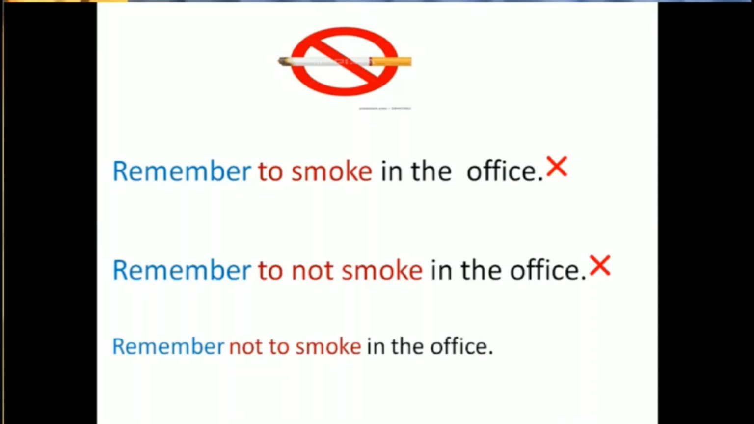All right, let's go to the third sentence here. The third sentence is correct: "Remember not to smoke in the office." So this one is imperative, a suggestion. "Remember" is imperative, "to smoke" is infinitive. So this is a good suggestion in present simple. Remember not to smoke in the office.